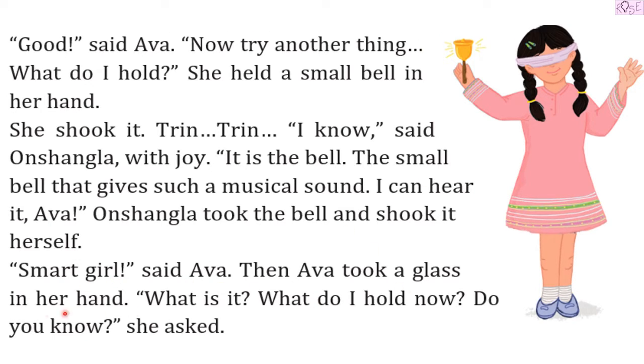Then Eva took a glass in her hand. What do I hold now? Do you know? she asked. So now here, which sense did Onshangla use? The sense of hearing. She used her ears to hear and then she told which object her mother Eva was holding.